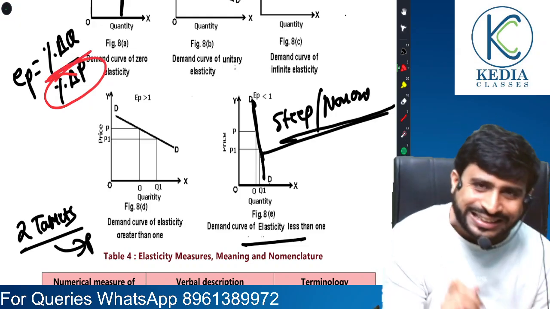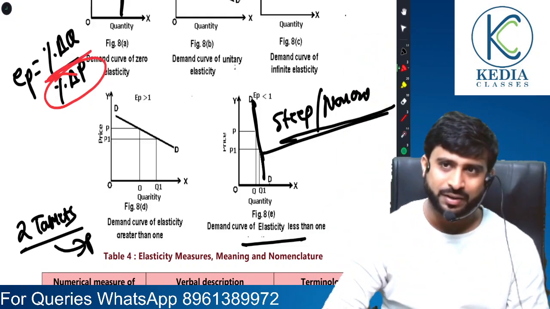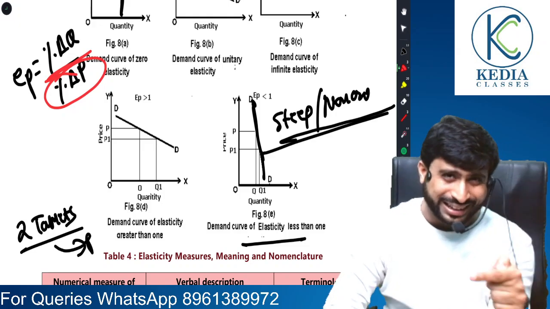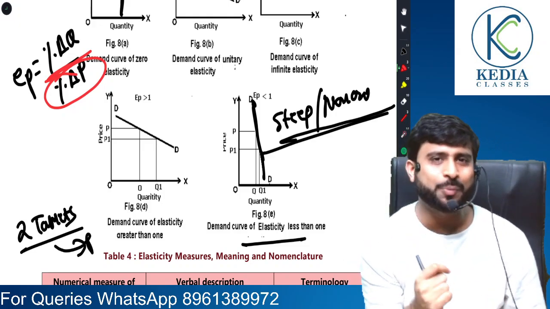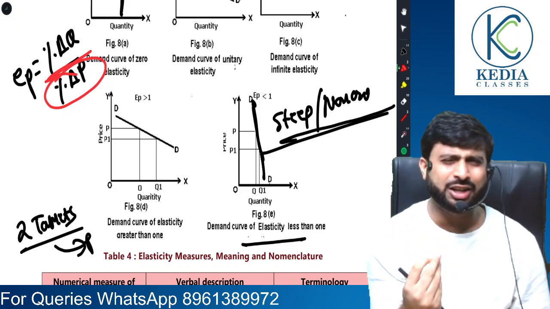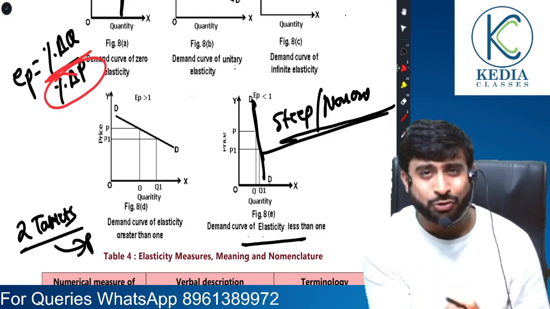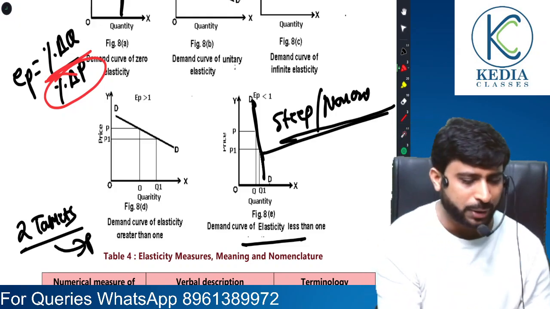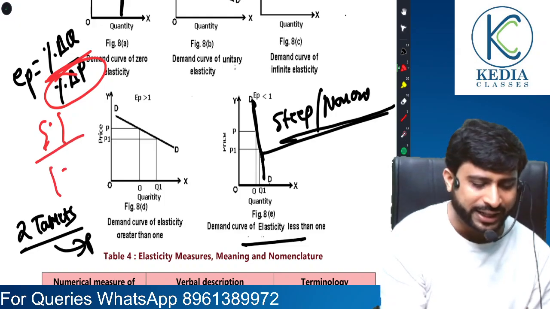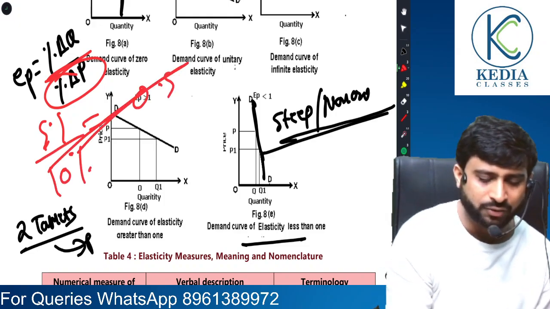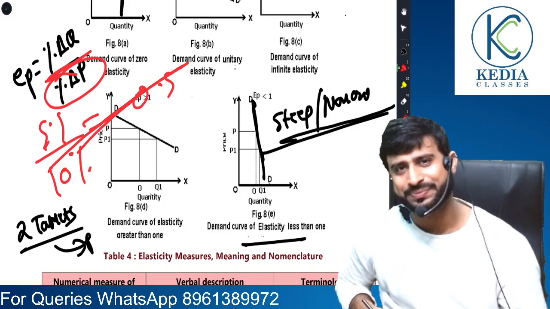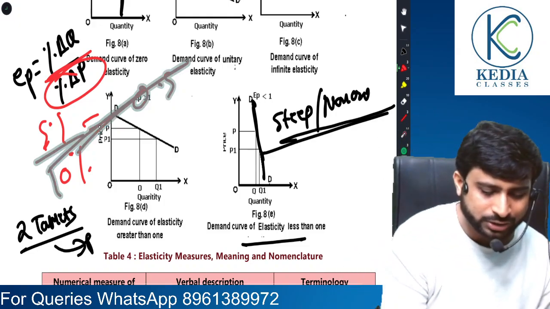So if denominator is greater than numerator, will the fraction be 1 or less than 1? It will be less than 1. For example, 5% by 10%. So naturally it is 0.5, which is less than 1. Sir, we have understood this indeed.